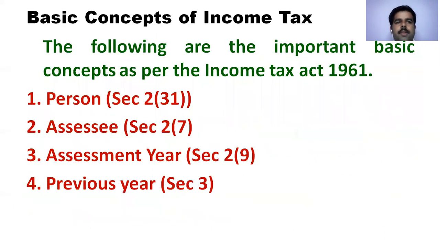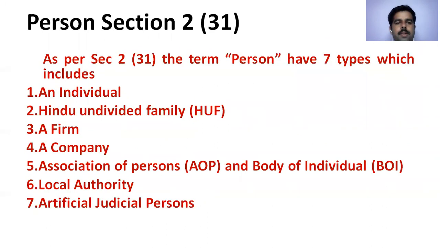Next, the basic concepts of income tax as per the Income Tax Act 1961. These four things are very much important. They are: person under section 2 subsection 31, assessee section 2 subsection 7, assessment year section 2 subsection 9, previous year section 3. So we can see the first one, that is person under section 2 subsection 31.